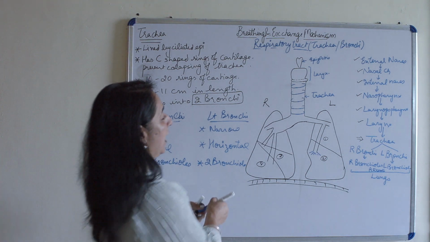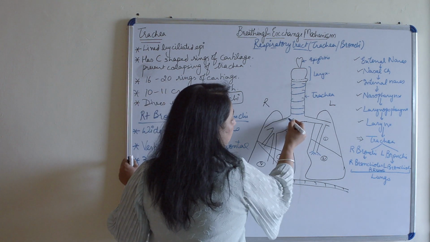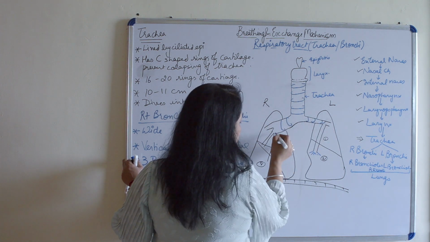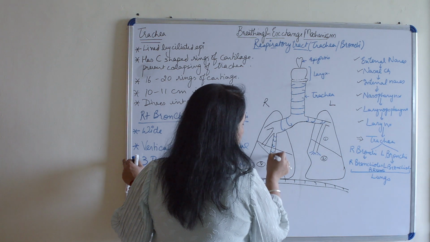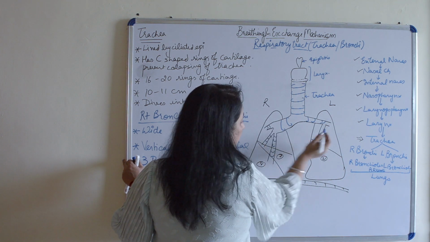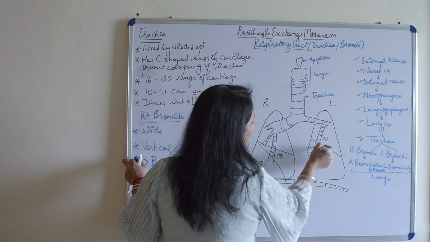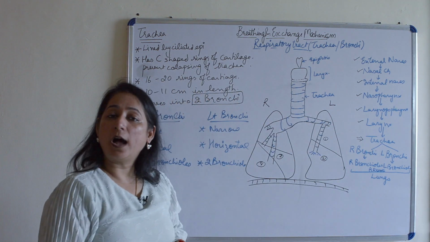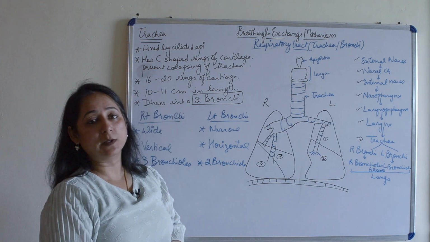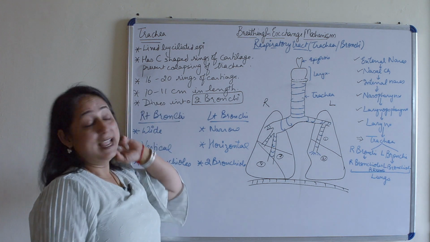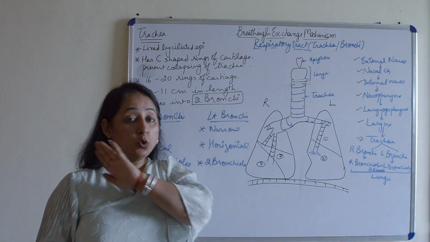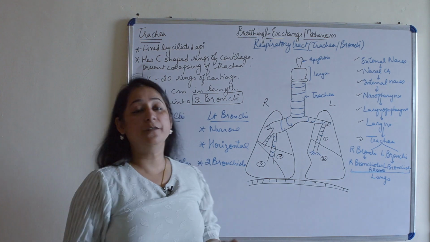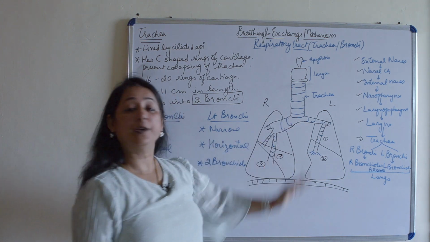Again, one more thing, as there are C-shaped rings here, they continue to be formed on bronchi also. And then they continue to form on bronchioles as well. Fine, so it's there also. Here, the whole thing. So this is how the arrangement of trachea and bronchi and bronchioles is. They are just passages, they do not do anything, they just lead the air into the alveoli. Trachea, bronchi and further bronchioles.